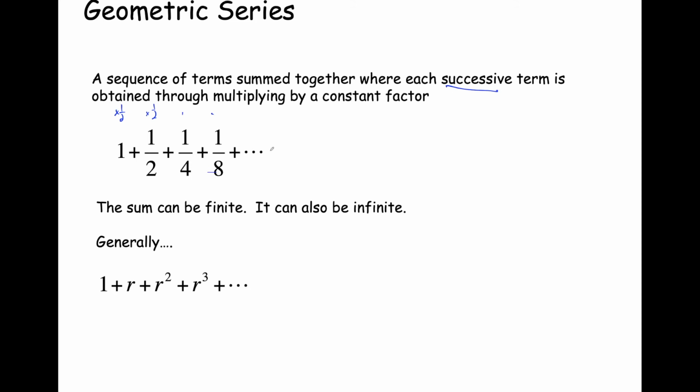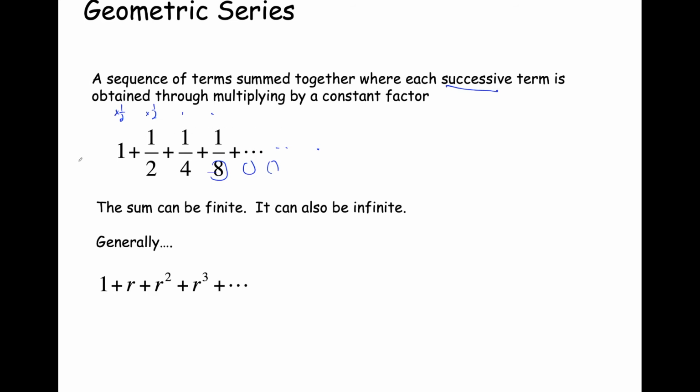The sum can be infinite. And I'll show you that even though it sums an infinite number of terms, it does converge to a value. Intuitively, you'll notice the denominator gets smaller and smaller and smaller. Eventually, if you have an infinite number of terms, the new terms you're summing go to 0, and therefore you have a fixed value that you can express in closed form. So it can be infinite, and let's take a general form.